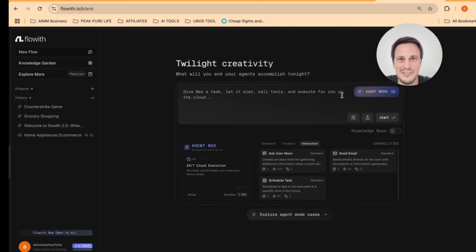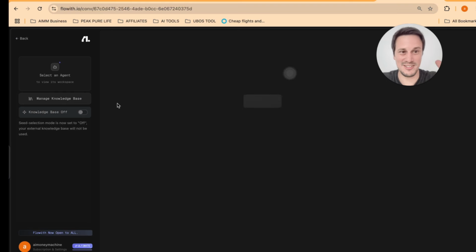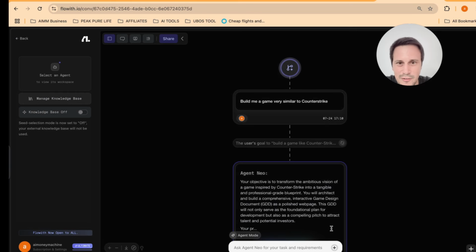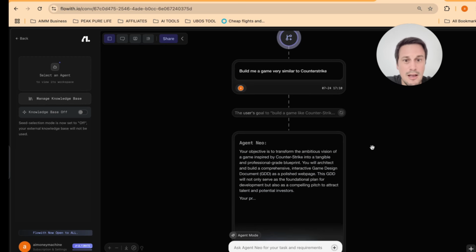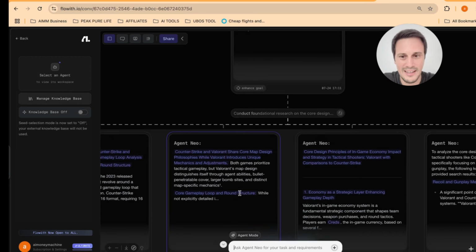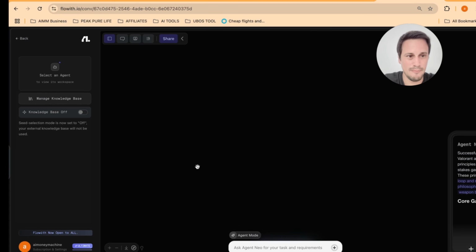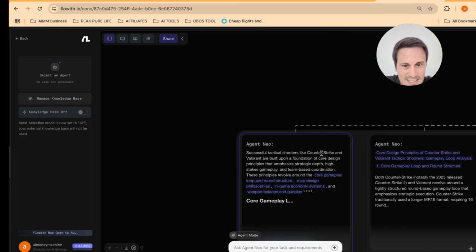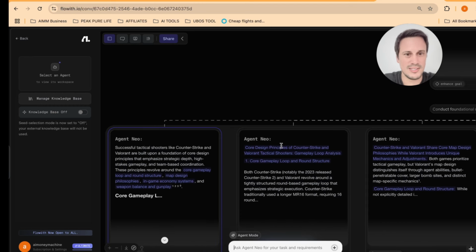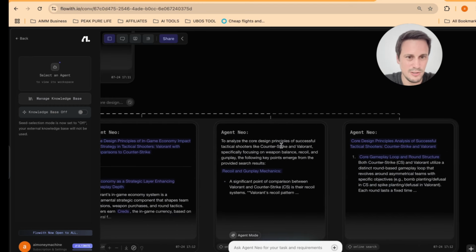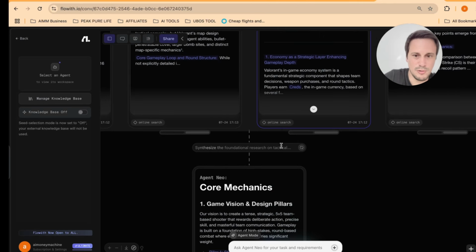Now, I want to show you this really cool game that I built. I promise I'll show you useful stuff soon, but I started building a Counter-Strike type game, and over here you can see all I prompted was build me a game very similar to Counter-Strike. What it does is it takes your goal and then re-prompts it, so it gives it a proper prompt via Agent Neo. It then starts to create several branches like you can see over here. So it looks at various sources to basically start to create everything together.